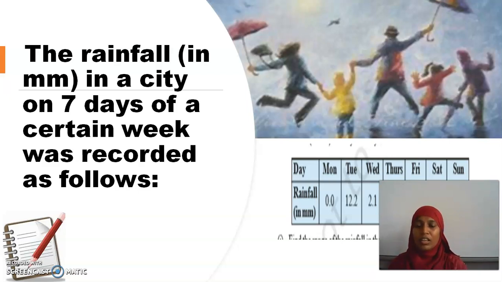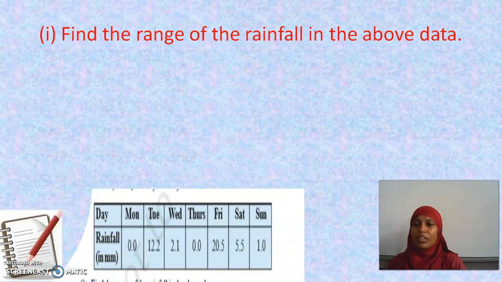Okay, this is the data we have now. We can make use of these data in two different ways. One is we can find arithmetic mean. Then we can find what we have learned now, range. Yes, we can find range also for this data. Let us see what they have asked in this question. Find the range of the rainfall in the above data.